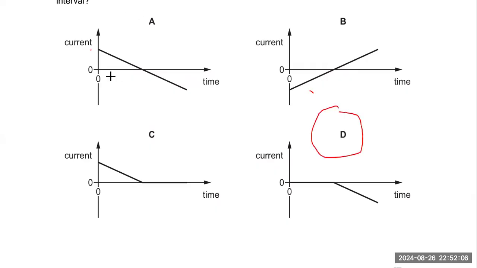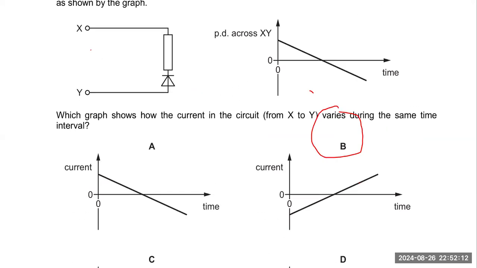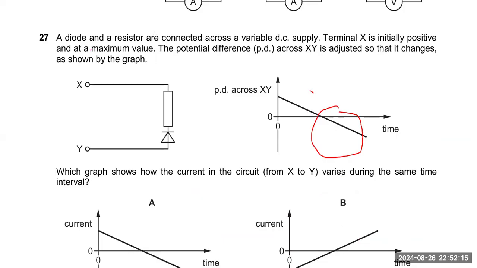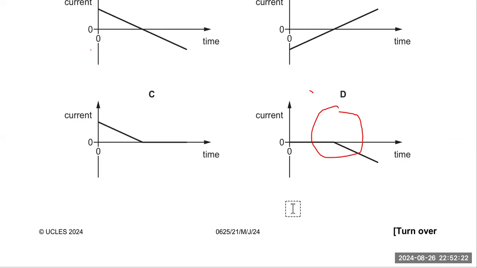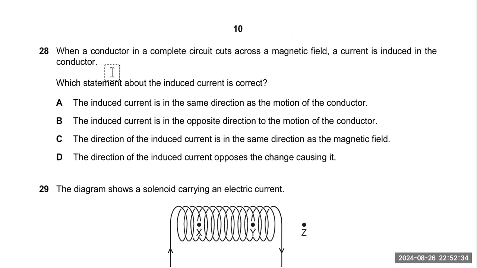Your option is D, and I have to check the answer also, whether it is correct or not. The question was 27. Yes, the option is D. Now, next question is, when a conductor in a complete circuit cuts across a magnetic field, a current is induced in the conductor. Which statement about the induced current is correct?